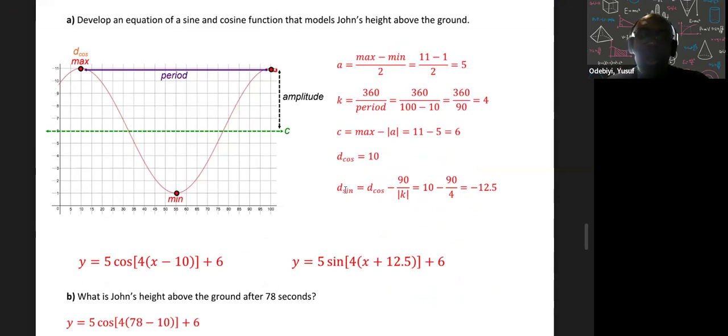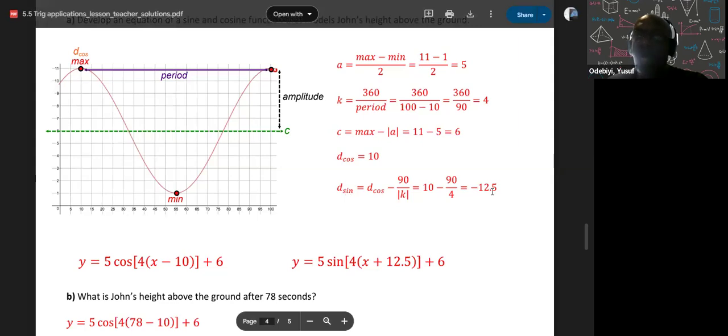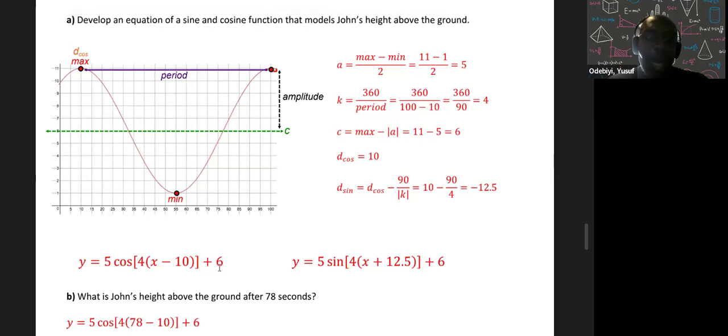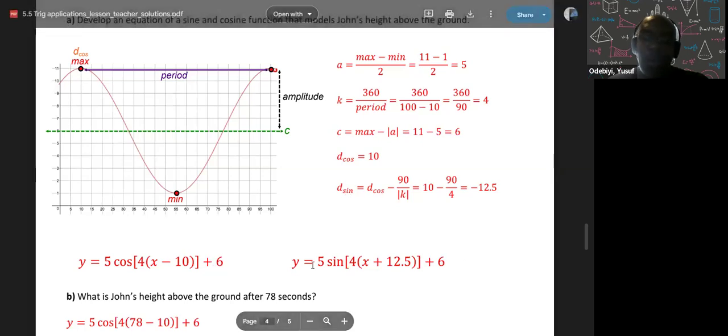Now, if I'm making the formula using cos, I'm going to put 10 for my x displacement. If I'm going to use the formula using sine, I'm going to use minus 12.5 as my displacement, my horizontal shift. So you can see here, I have two equations. I know my amplitude is going to be the same. My up and down shift is going to be the same. But since I'm using cos, I'm going to look at the max, so x minus 10. And if I'm going to do the sine, I'm going to do plus 12.5.